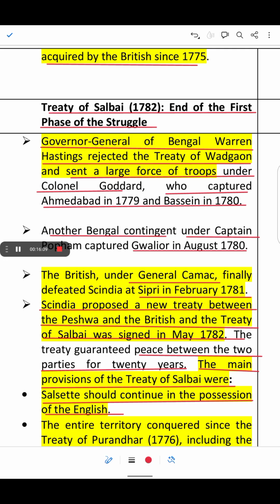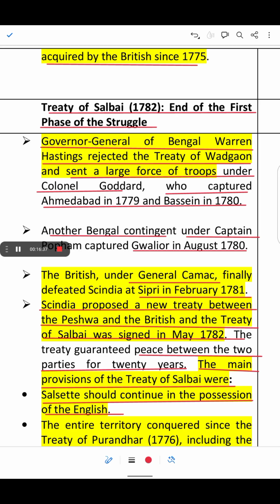Both sides agreed to maintain neutrality towards Hyder Ali of Mysore, the British key adversary in South India, and both parties agreed to prevent French influence in Indian politics, because the British can't tolerate any other European power growing other than itself.